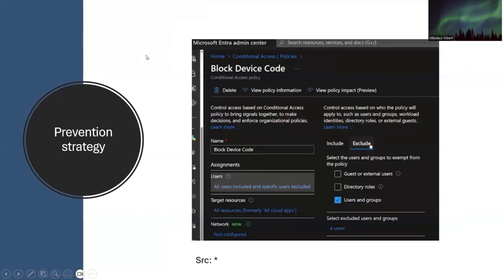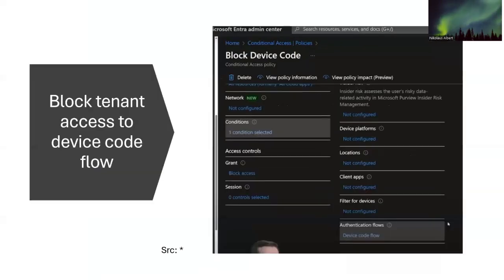As for the prevention strategy, the defender team can block the device code for all users and exclude only certain groups or users that are allowed to use this device code. Of course, this exclusion should be updated regularly. And lastly, the blue team can block tenant access to the device code flow.